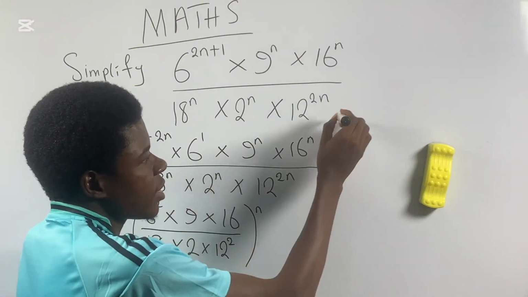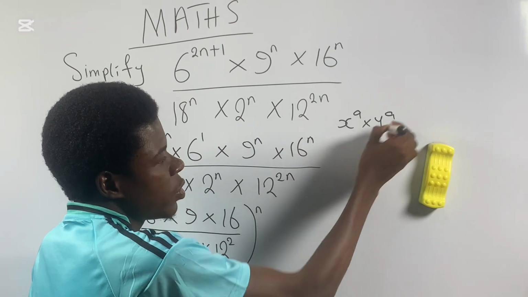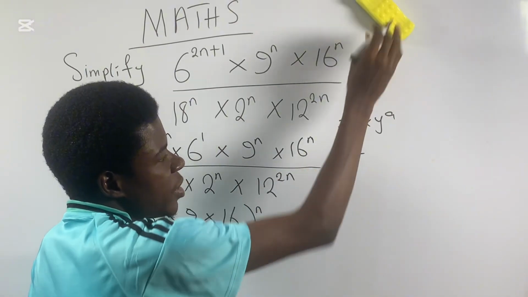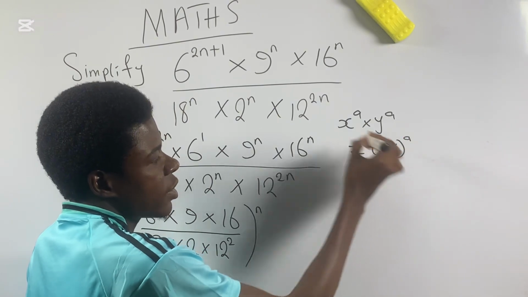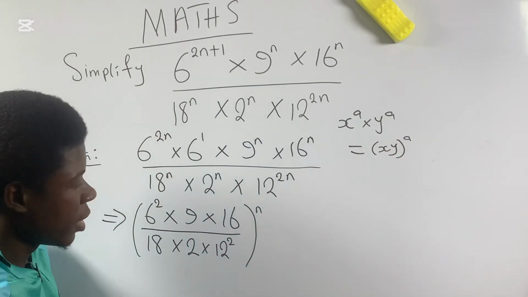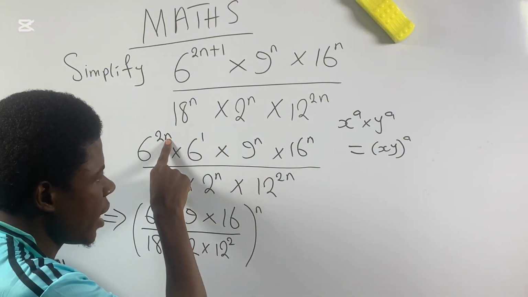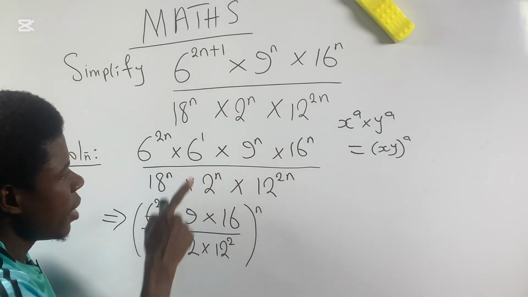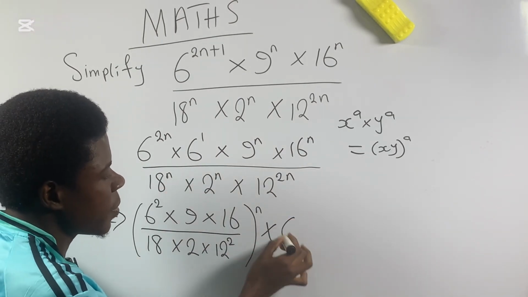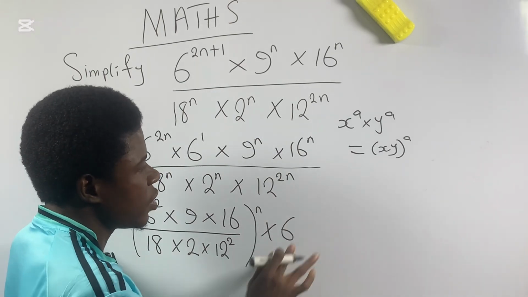Because I said that if I have x raised to power a times y raised to power a, it will be said as giving them a common power, x multiplied by y. So having known that, that's what I did. I collected their common power n and put it here. We still have this multiplied by 6 power 1.